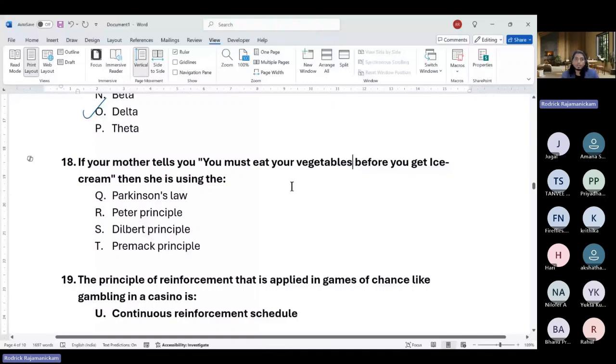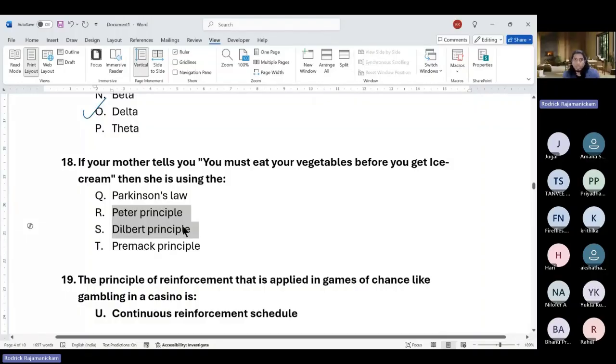Okay. It's not Parkinson's law. Parkinson's law basically says whatever amount of time you take, the work becomes filled with that. So if you have 1 hour of work and you have 2 hours of time, you'll stretch it across 2 hours of time. That is Parkinson's law.